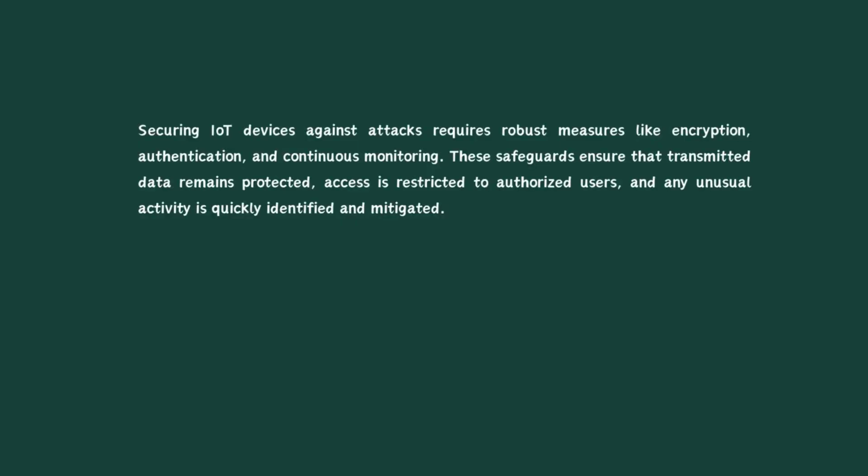Securing IoT devices against attacks requires robust measures like encryption, authentication, and continuous monitoring. These safeguards ensure that transmitted data remains protected, access is restricted to authorized users, and any unusual activity is quickly identified and mitigated.